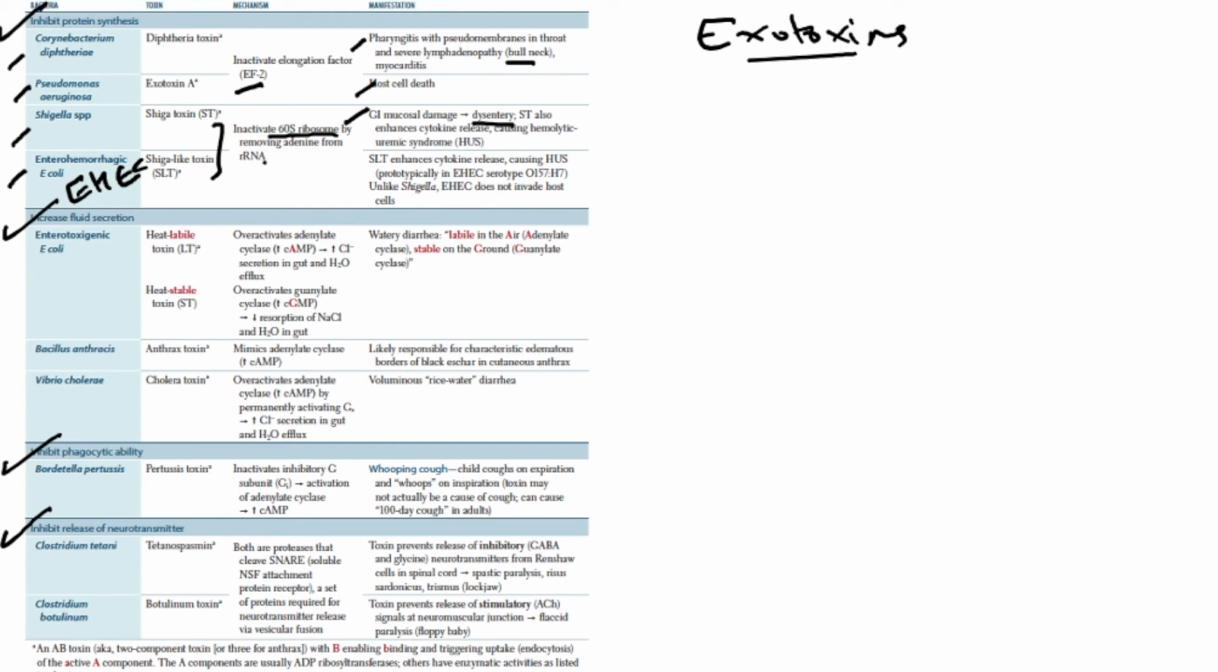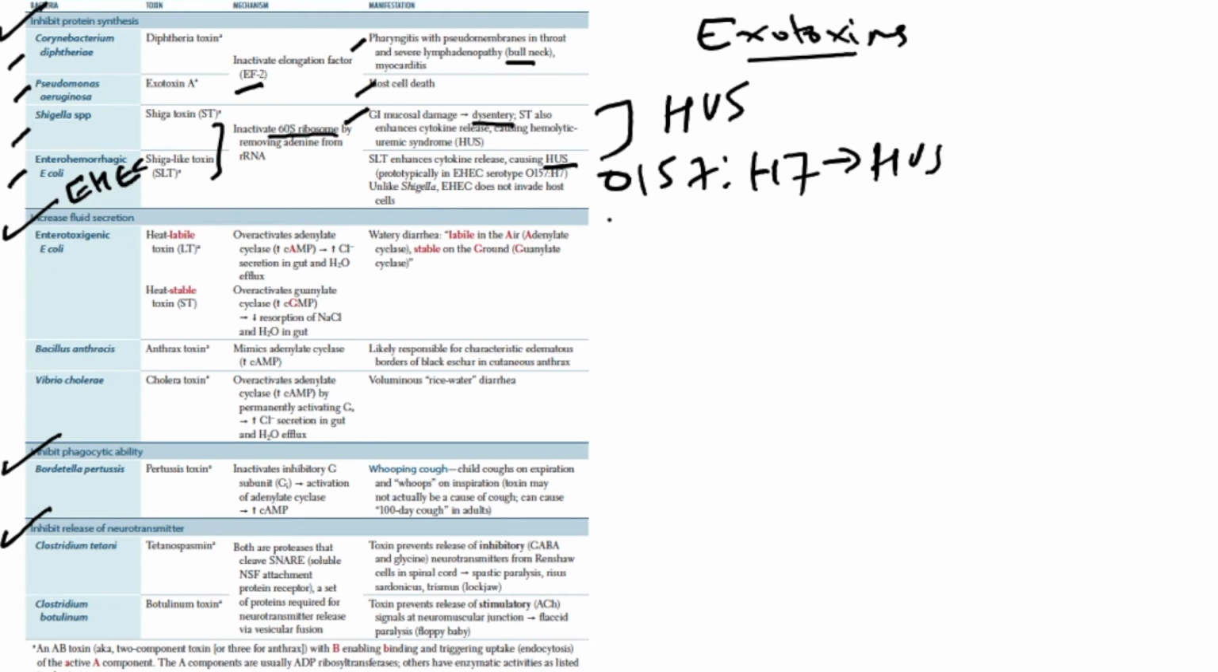Hemolytic uremic syndrome. Enterohemorrhagic E. coli, which has Shiga-like toxin, also enhances cytokine release and precipitates hemolytic uremic syndrome. But unlike Shigella, enterohemorrhagic E. coli doesn't invade the host cells. And there is a specific serotype of enterohemorrhagic E. coli called O157:H7 that causes hemolytic uremic syndrome. So Shiga toxin and enterohemorrhagic E. coli both cause hemolytic uremic syndrome.